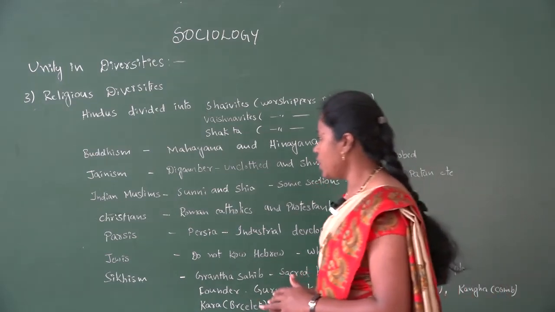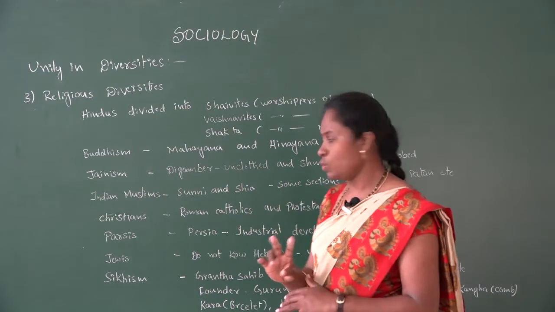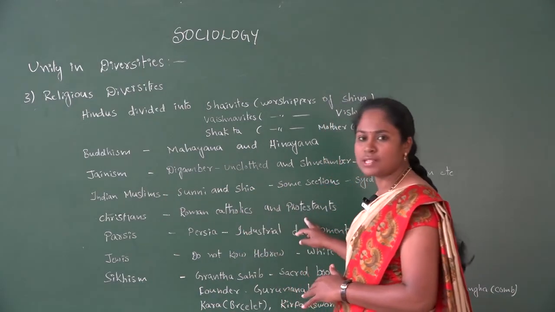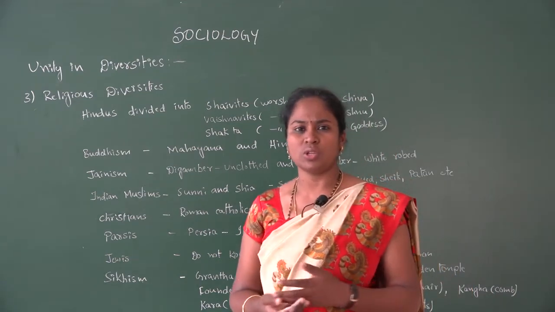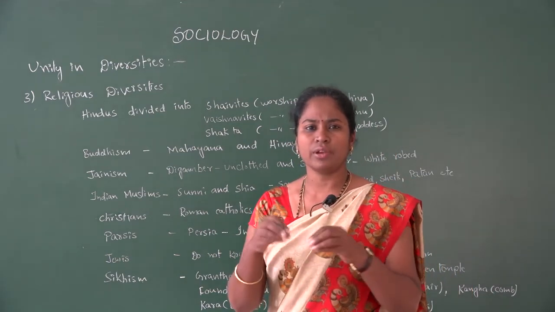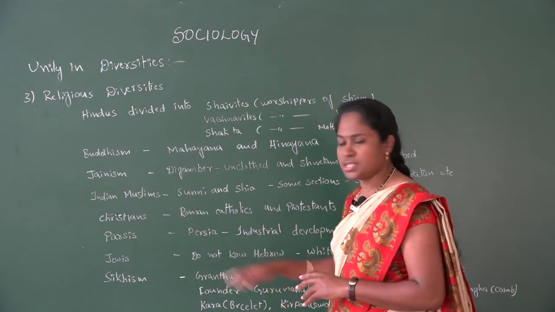Then the next one is Christians. Christians have been divided into two groups, that is Roman Catholics as well as the Protestants. Here we can see that depending on the church, there are different groups which they themselves have made.